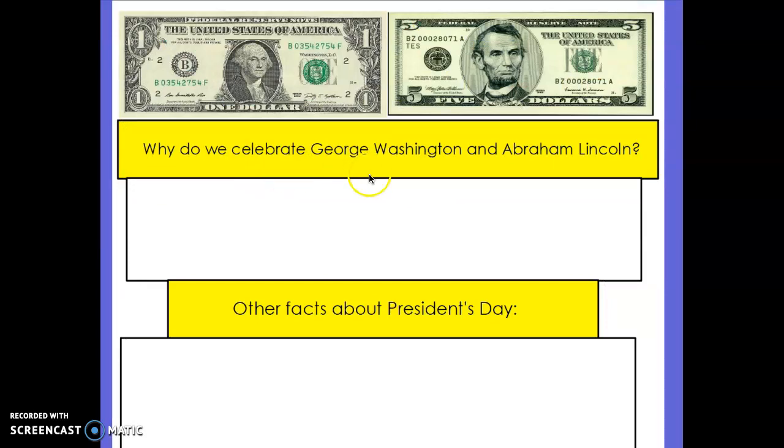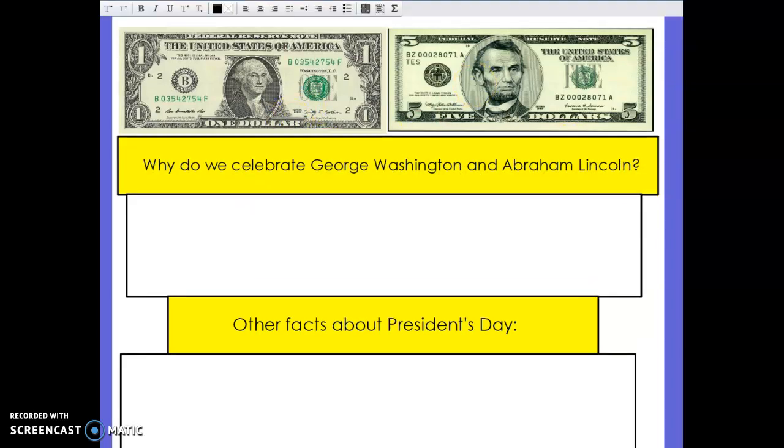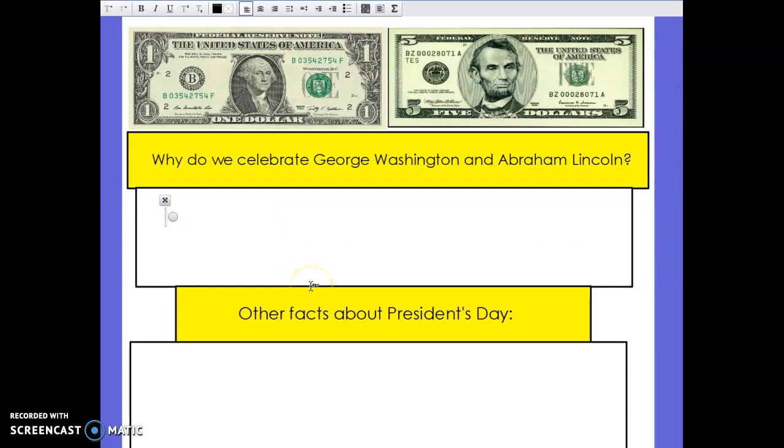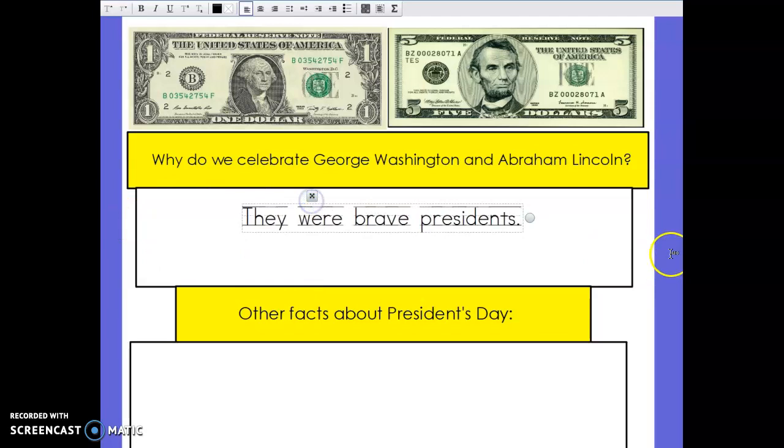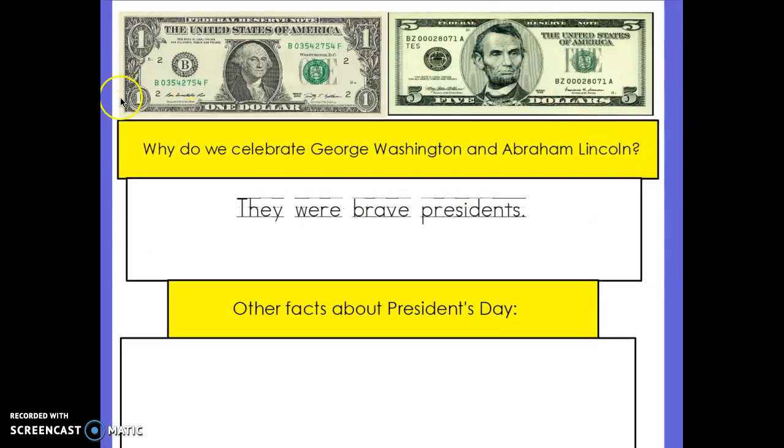Why do we celebrate George Washington and Abraham Lincoln? Both George Washington and Abraham Lincoln were presidents, but they were brave presidents. So both George Washington and Abraham Lincoln did many things for our country years ago. Okay, they were very brave and kept everything calm and safe during the Revolutionary War and the Civil War.